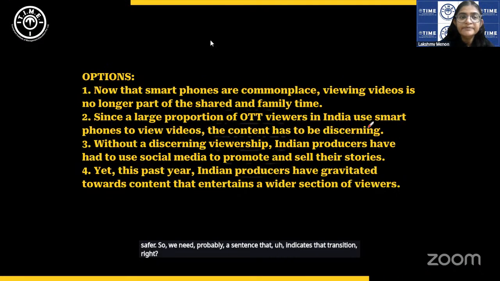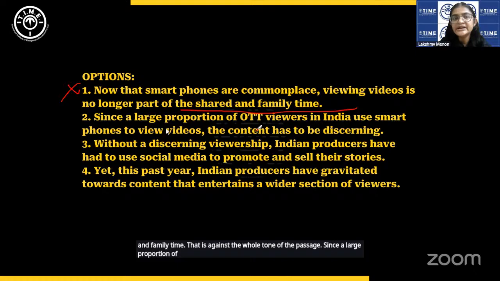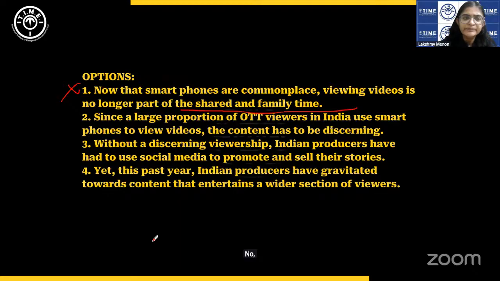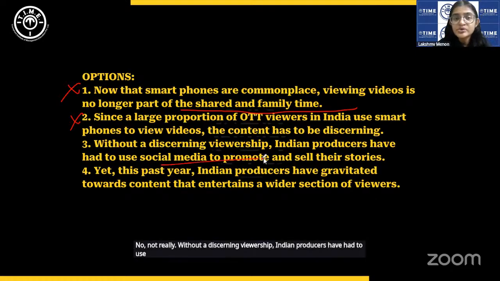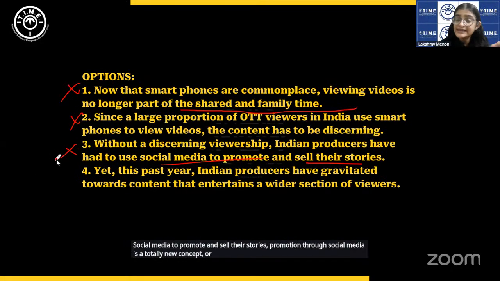Let us see. Now that smartphones are commonplace, viewing videos is no longer part of the shared and family time. That is against the whole tone of the passage. Since a large proportion of OTT viewers in India use smartphones to view videos, the content has to be discerning. Is there any talk of OTT here? No, not really. Without a discerning viewership, Indian producers have had to use social media to promote and sell their stories. Promotion through social media is a totally new theme that has not been discussed later.